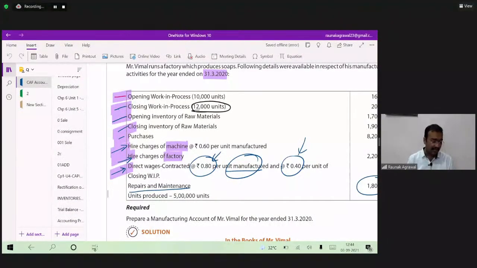Okay. Any more doubts? Any more queries relating to studies? Anything else?